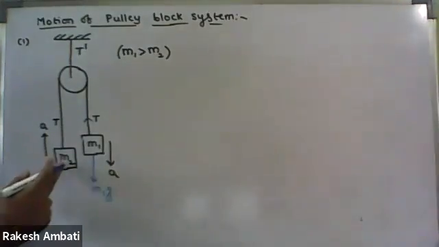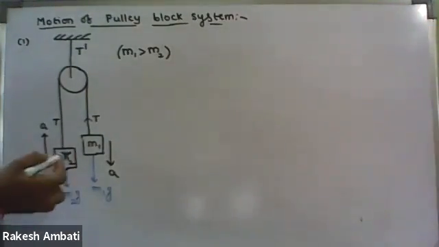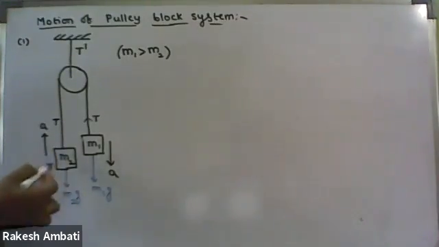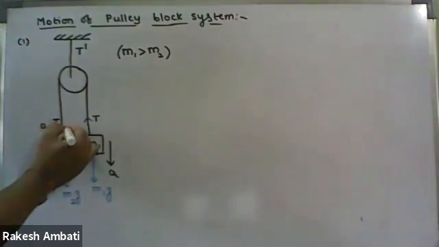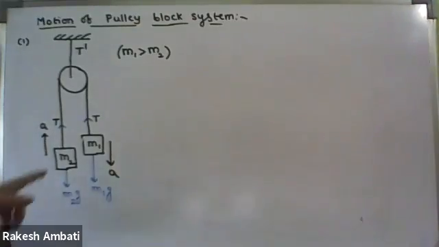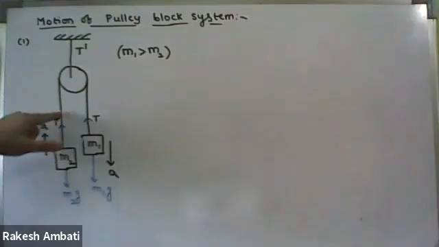In the same way, for the block M2, weight is M2 G and direction downwards. If body M2 is the one we are taking, what is the direction of tension force? Upwards. Downwards, do we have any string? No, sir. So the direction of tension force is away from the body along the string.